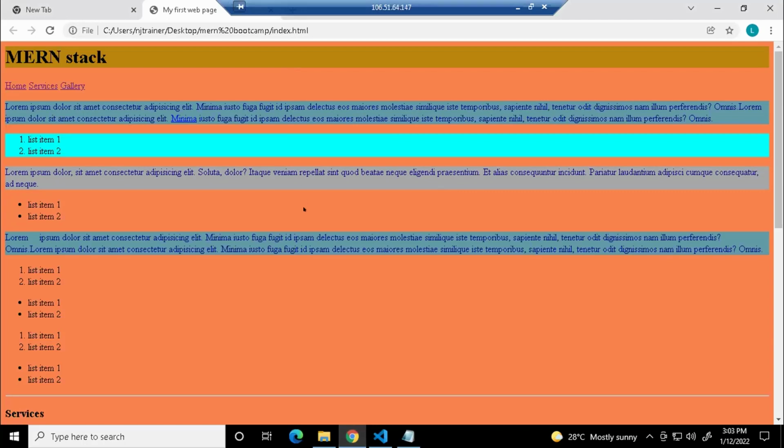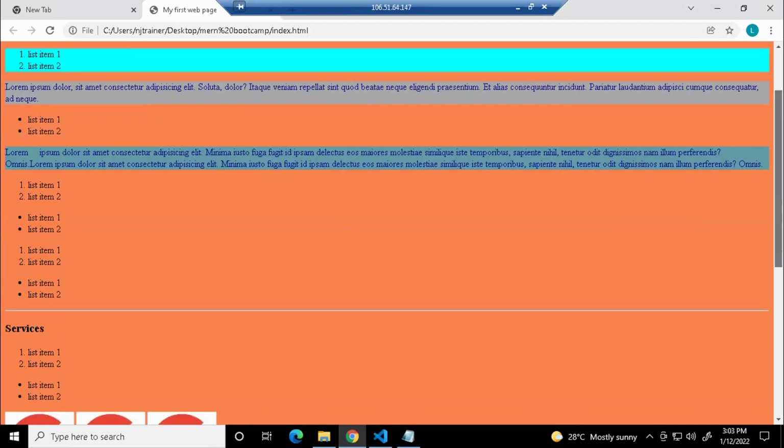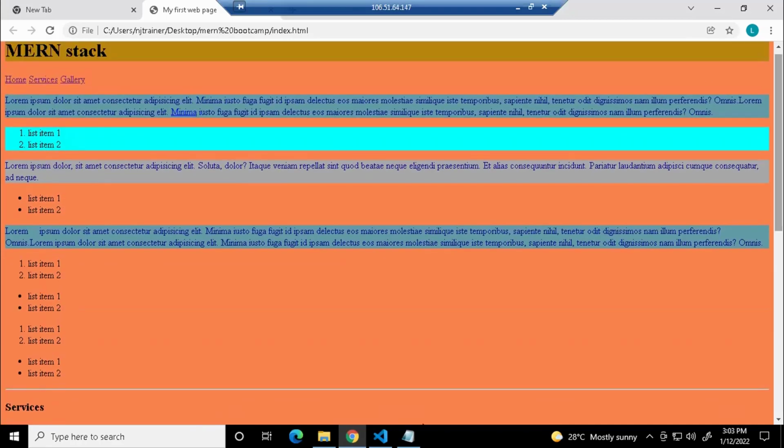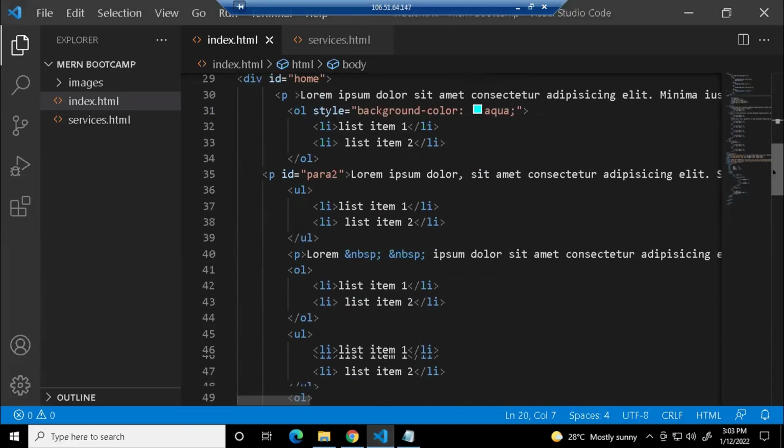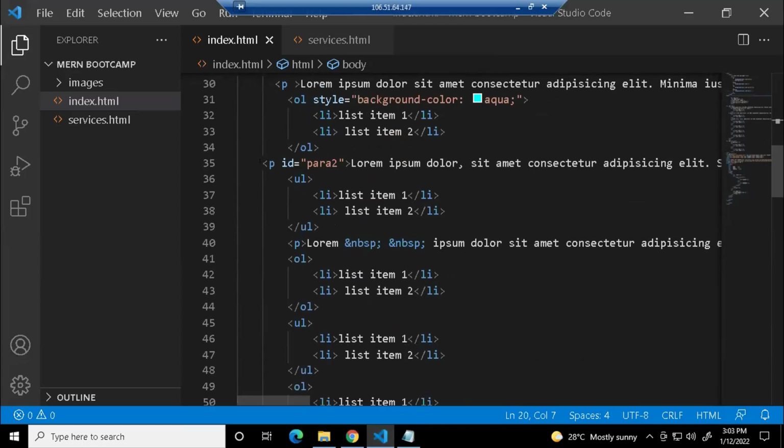Can you see all the paragraphs have the same blue background color, but para2, which you have referred to with the ID, has a different background color. So you can target a particular tag. If you want that alone to have a different style, you can use an ID selector. Is it clear? Guys, any doubts with ID selectors? No, ma'am.